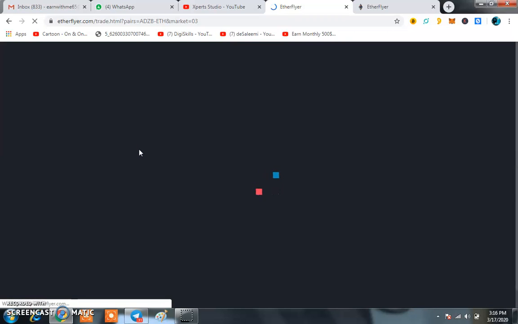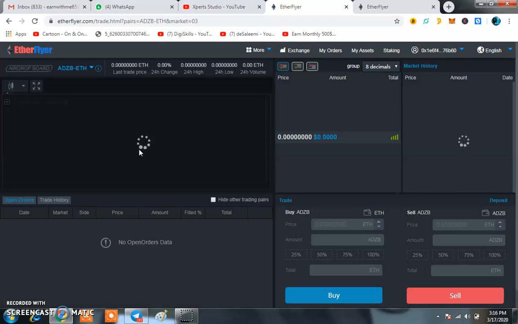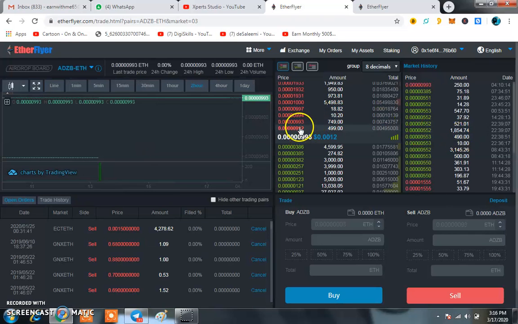Now, what do I have to do next step? If I want to buy any token from this exchange, I just have to click over here. For example, I'm going to buy this one token. How much do I have to buy? Then I have to click over here. Then I click on buy. When I click on the buy option, these assets will come directly to my wallet here. Now, how can I transfer these assets from the exchange wallet to the main wallet? From the main wallet, I can easily withdraw my tokens to my Ether wallet or anywhere else where I want to secure and save my tokens. I will take those tokens over there.